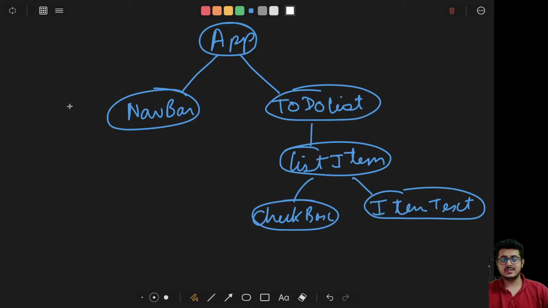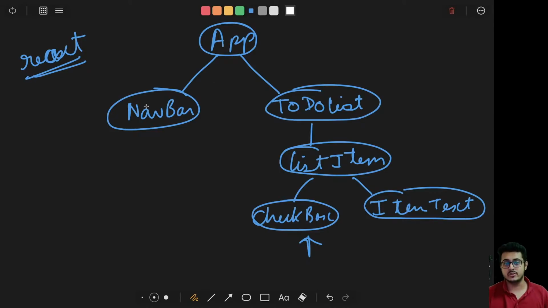Okay, great. So this is your virtual DOM. Now, for example, this checkbox maybe needs to get updated at any point of time. React is continuously keeping a tab over it. It contains two different virtual DOMs: a previous state of the virtual DOM and a new state of the virtual DOM, based on anything that is being updated from the servers. So for example, it sent a request to the server and it got a new virtual DOM in which the checkbox was checked. So it maintained two different copies of the virtual DOM.